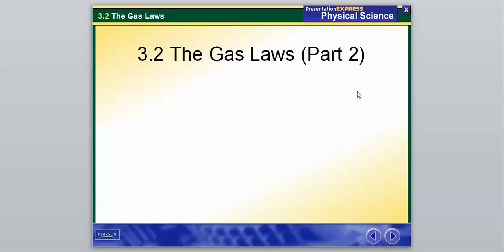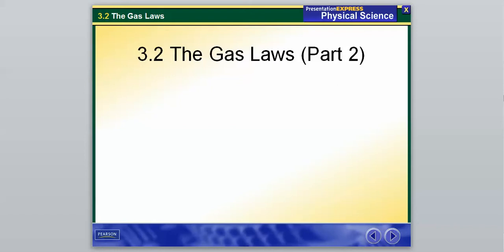Physical Science. We're going to continue on with section 2 here, talking about the gas laws. So again, we talked about how temperature, volume, and number of particles can all affect gas and the pressure of the gas. And now we're going to take a look today at several scientists who worked on a way to mathematically predict and figure out how each one of those will directly relate to one another. So there are going to be several equations with how gases are affected, again, all involving temperature, pressure, and volume.